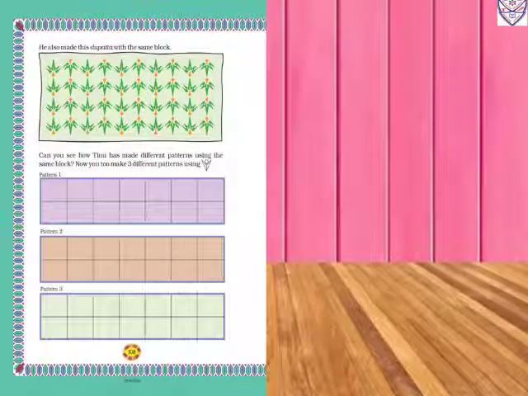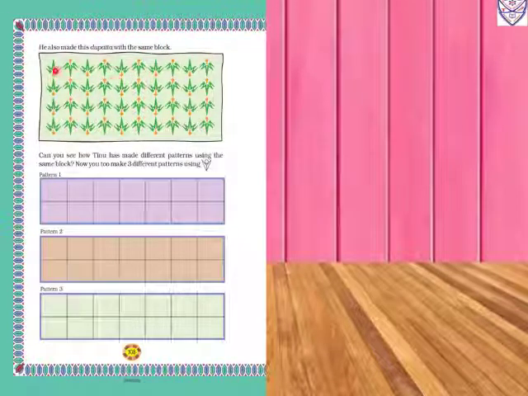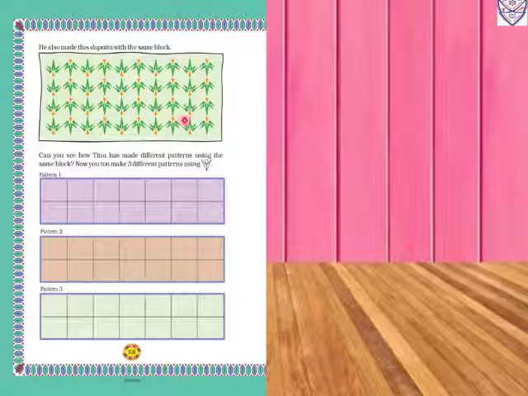Now page number 108. He also made this dupatta with the same block. He decorated the dupatta with the same block. One he did in the same direction, the other in the opposite direction. Like this he did the full dupatta with the same block. Can you see how Tino has made different patterns using the same block?